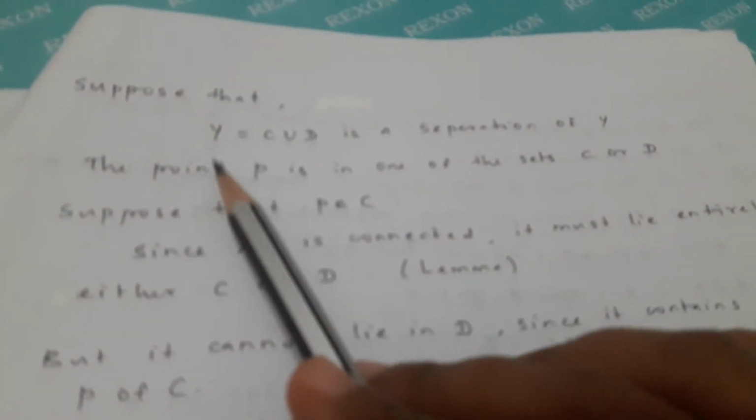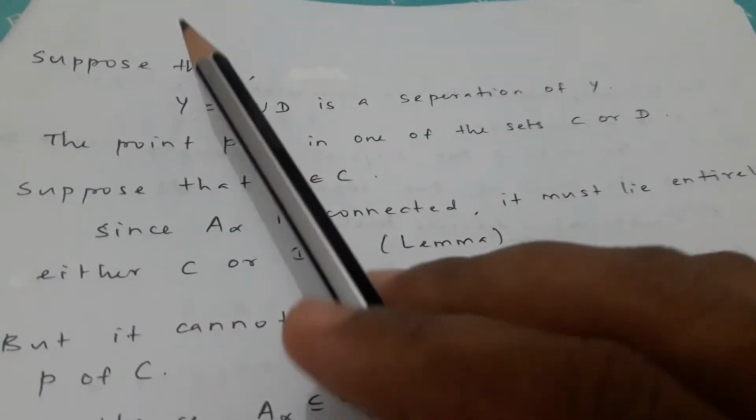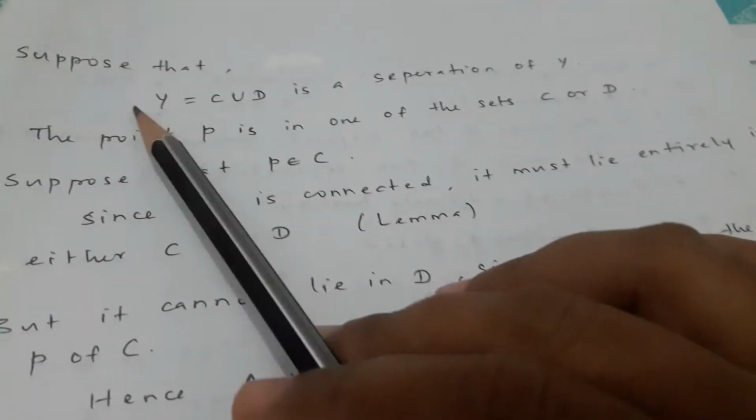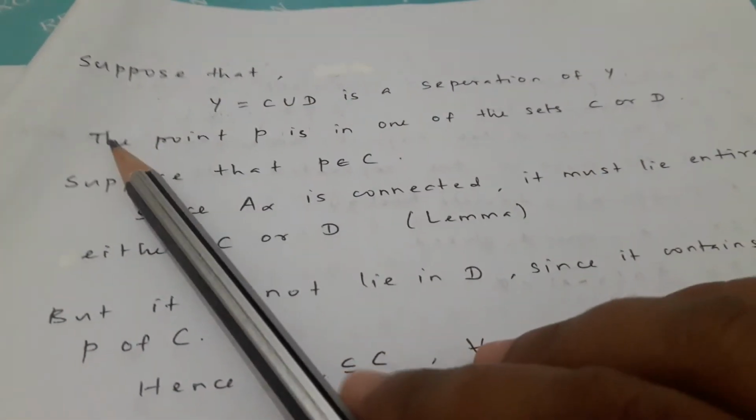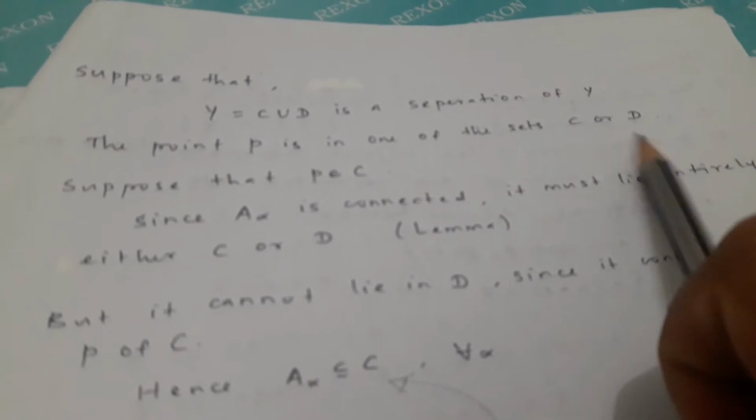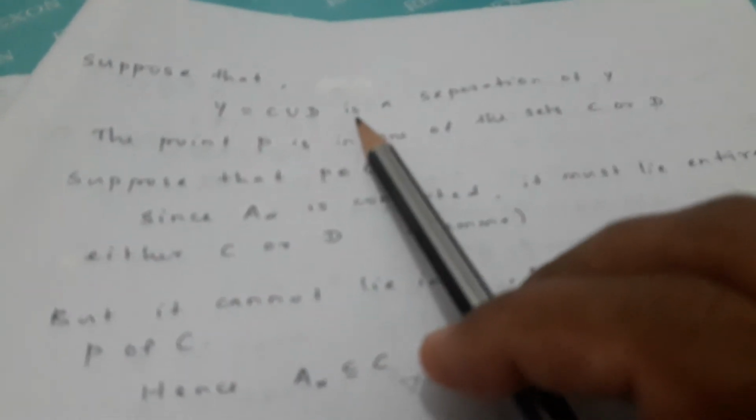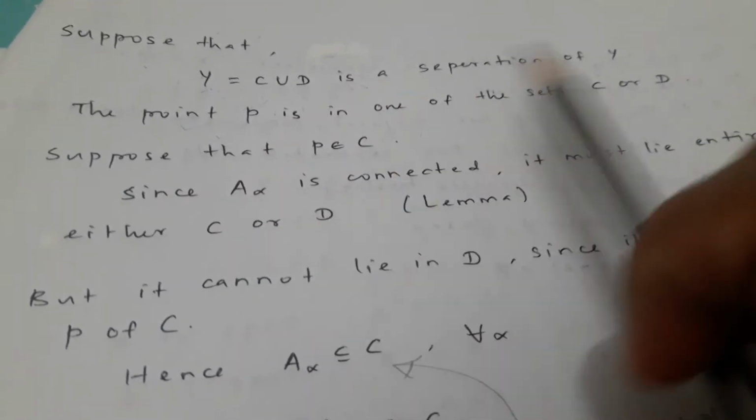Now we already took Y as the union of A alpha. Now we take Y as a disconnected one, in the contrapositive way, and see whether it is contradictory or not. Therefore we take two separated sets C and D, so Y equals C union D is a separation of Y. Now the point P is in one of the sets C or D. Why? Because these are disjoint subsets, so the point should be in one of them.